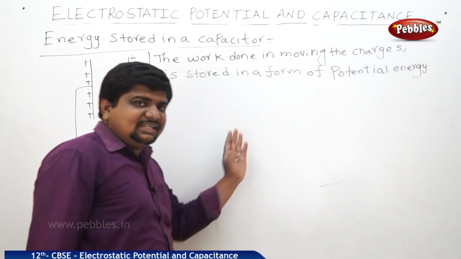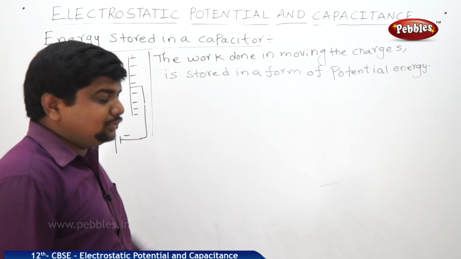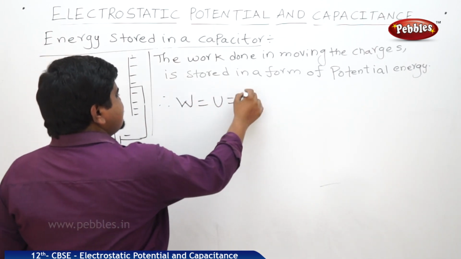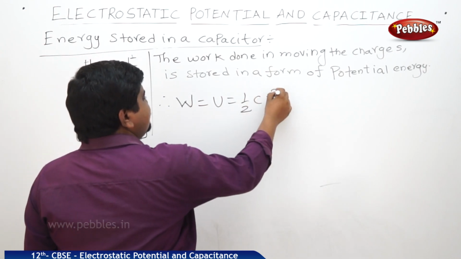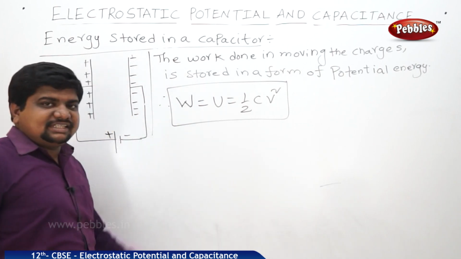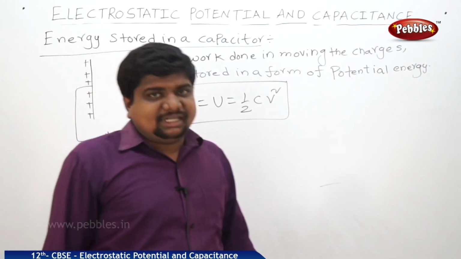In mechanics, the potential energy symbol is PE, but in electrostatics and capacitance, the potential energy symbol is U. Therefore, W is equal to U is equal to half CV square. This is the expression for the work done or energy stored in the capacitor.